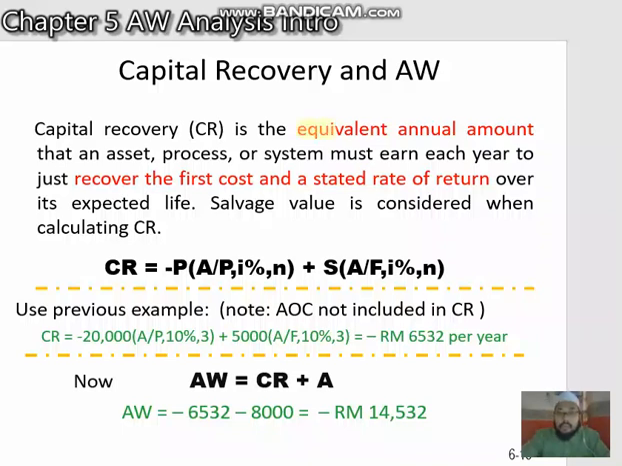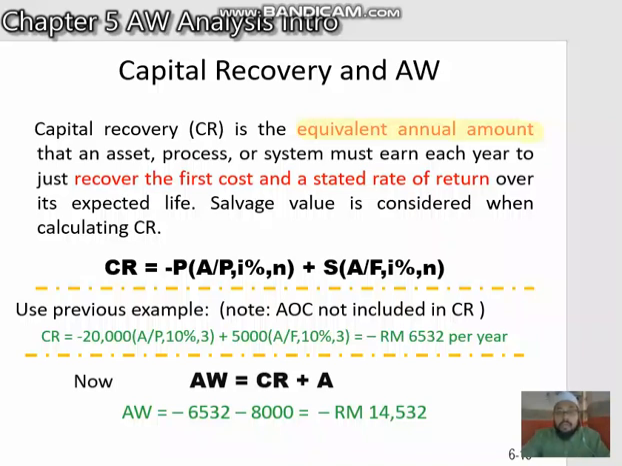First, CR is still an AW value, but just a new symbol. Capital recovery is a new symbol, but it's not a new factor. The CR is still an AW factor, an A factor. CR is just a new symbol and it's not a new factor. Again, we have only 4 factors in economic analysis: the P, F, A, and G.